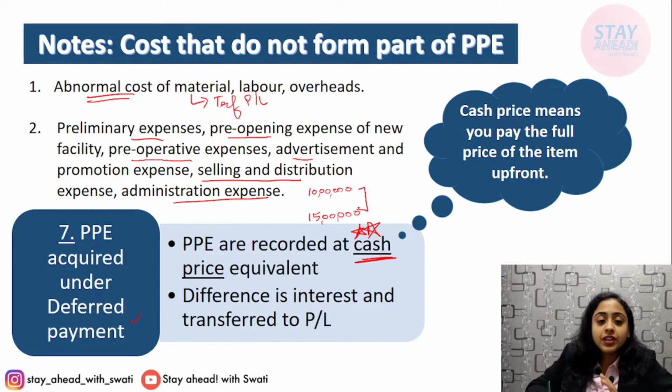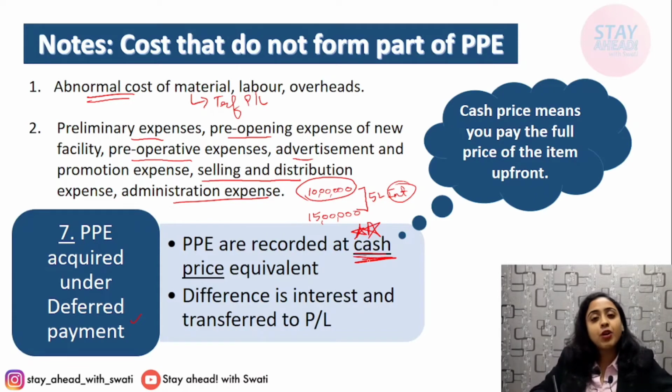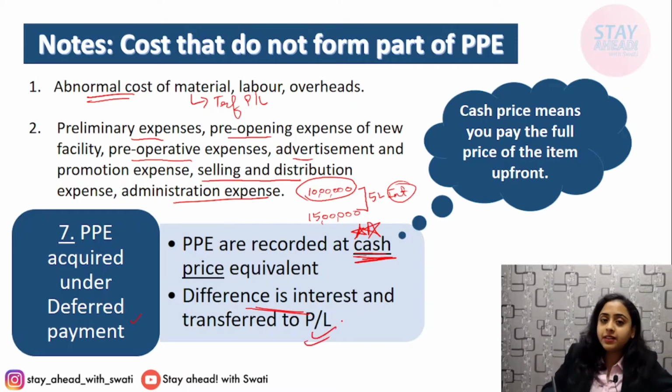The amount gap of 5 lakh, this 5 lakh is simply the interest amount, okay. This is the amount that you are paying because you have taken the benefit of deferment. Otherwise the purchase cost is what? 10 lakh. This 10 lakh, the upfront amount, the main amount, is known as cash price, okay. The amount without any interest and all is known as cash price. So the asset that has been taken, the PPEs that has been taken on deferred payment will be recorded on the initial price, on the cash price, and the later interest portion difference will be taken to the P&L.